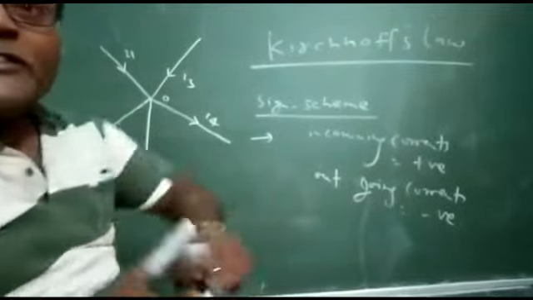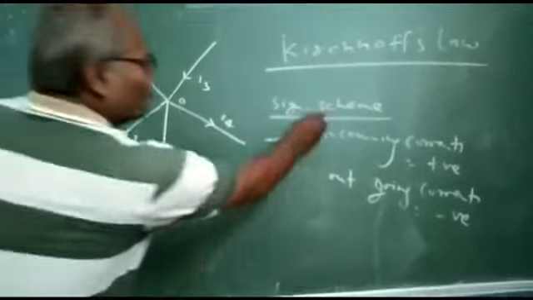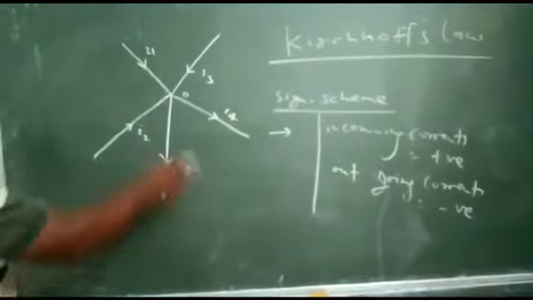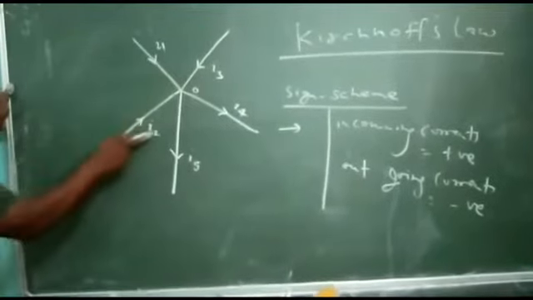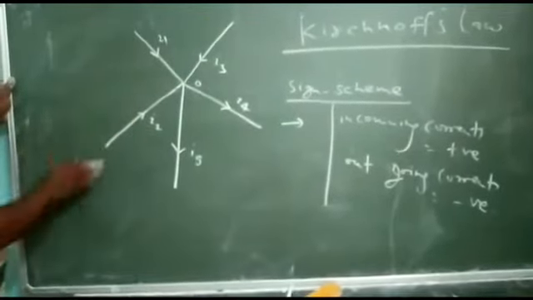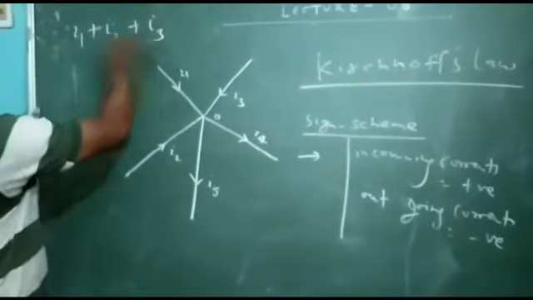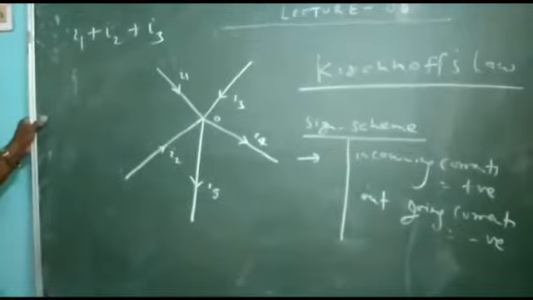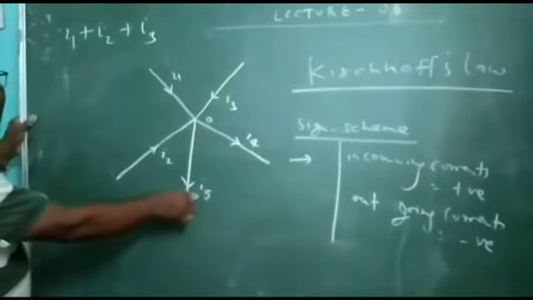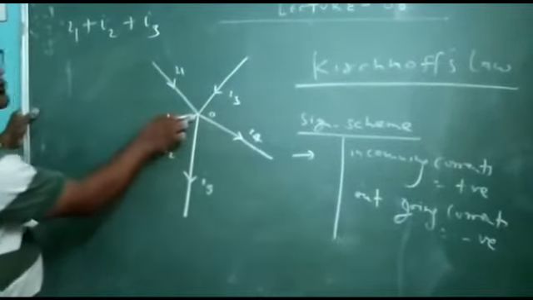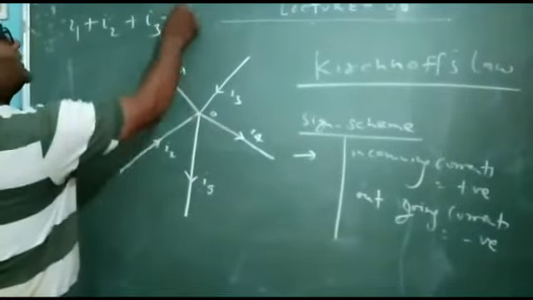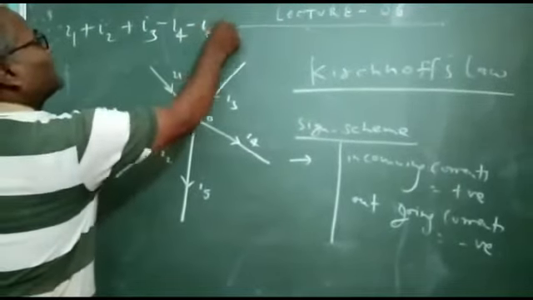Now we design the equation here, and according to this concept I1, I2, I3 are the incoming currents. So I1 plus I2 plus I3 will be positive, but I4 and I5 are outgoing from that point, and so they will be negative: minus I4 minus I5.